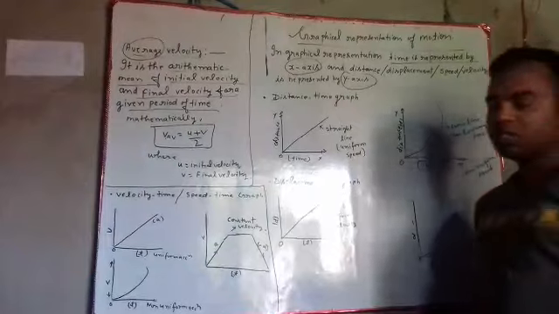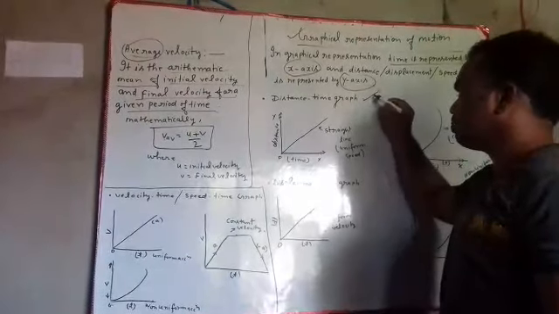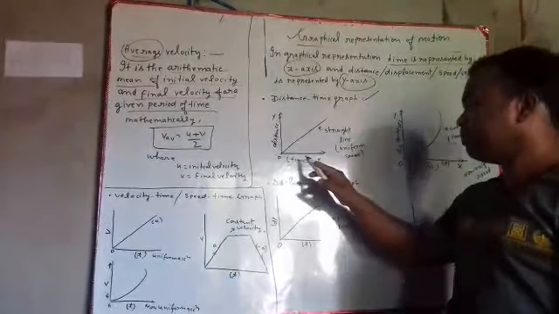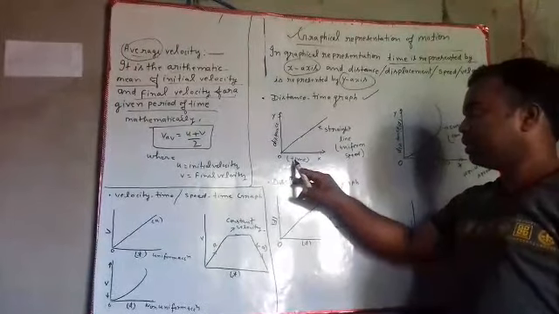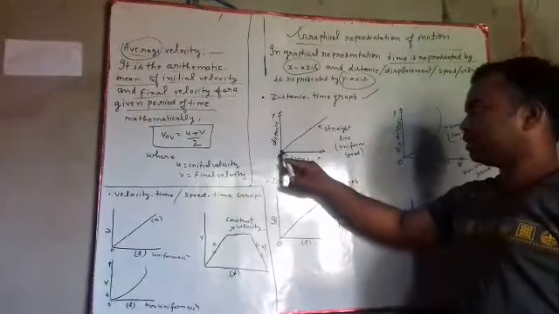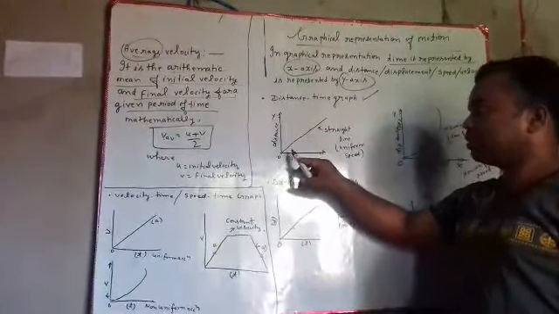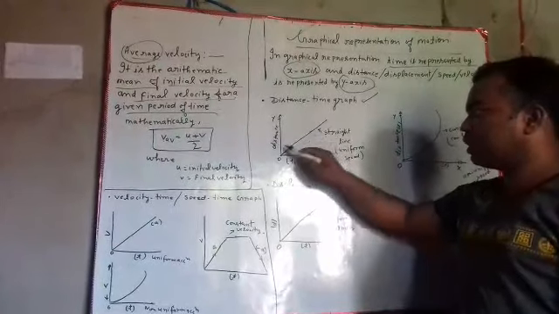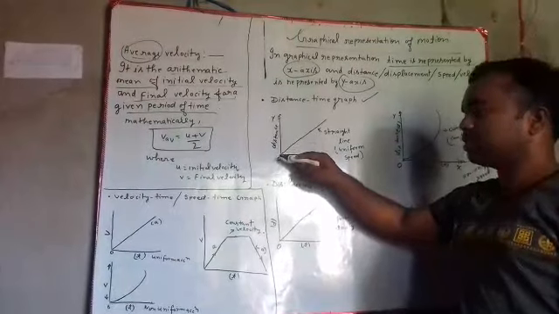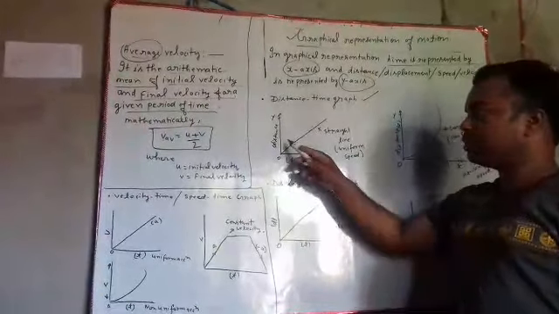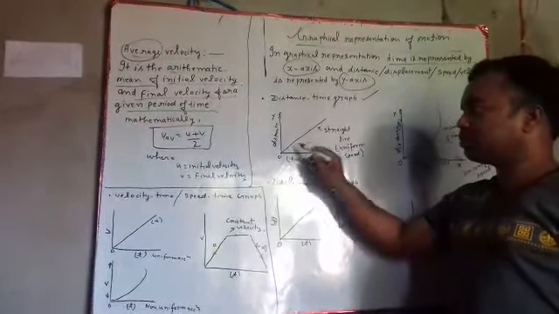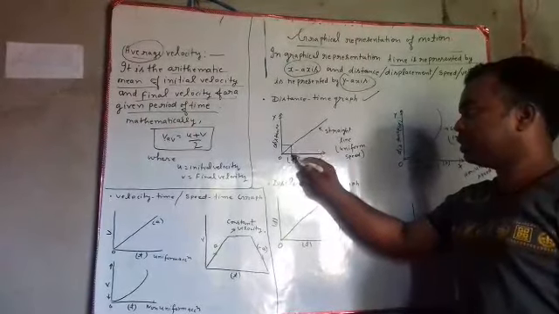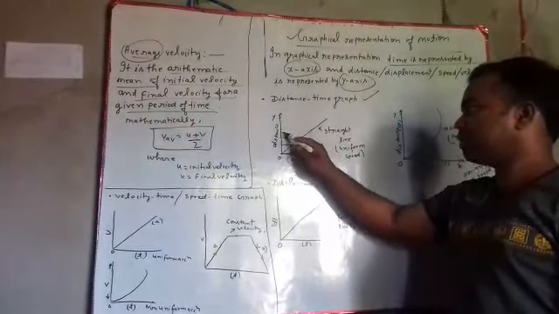Now we see the example of a distance-time graph. We have represented time on the x-axis and distance on the y-axis. Now this slope gives the information that distance is changing at a constant rate. That means equal change in distance in equal intervals of time.